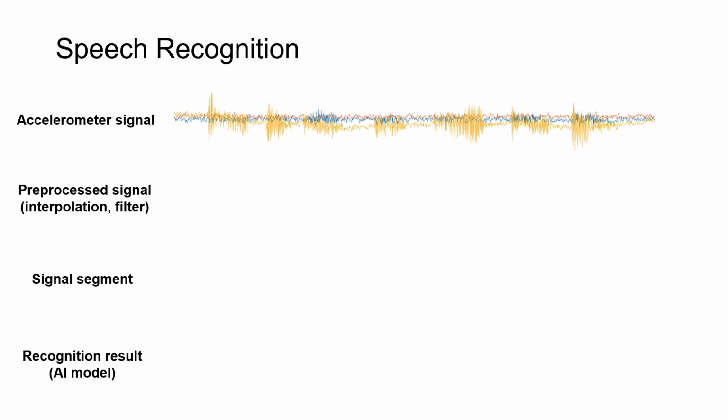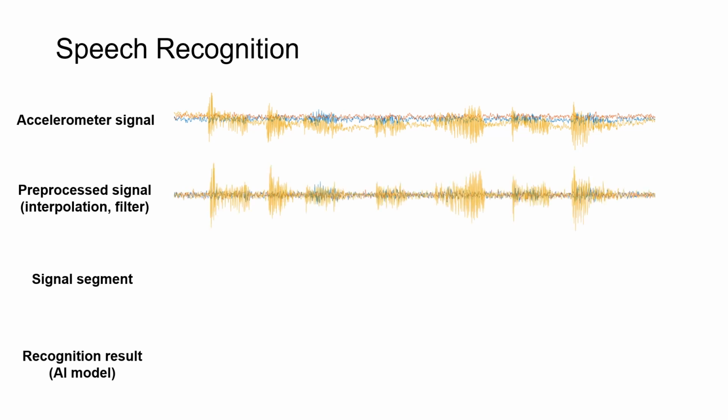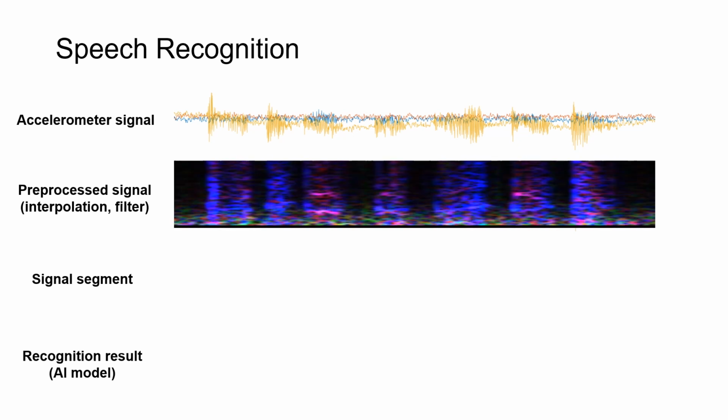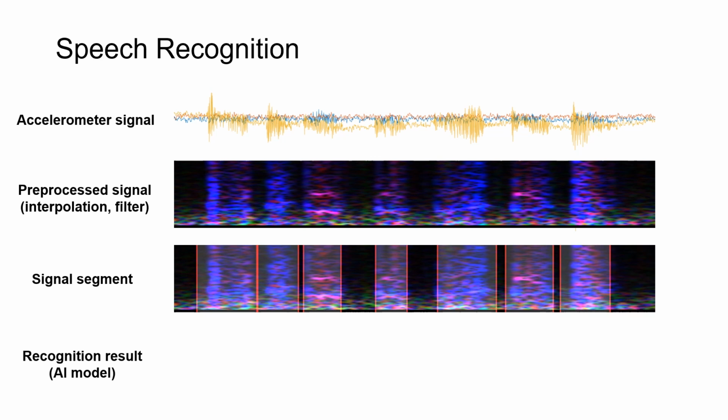We now use a real signal to illustrate the process of speech recognition. Given an accelerometer signal, we first use a high-pass filter to eliminate significant distortions caused by gravity and human activities. We then convert the signal to its spectrogram representation and cut the spectrogram into multiple short segments, each of which corresponds to a single word. Finally, we use our recognition model to convert spectrograms to text.